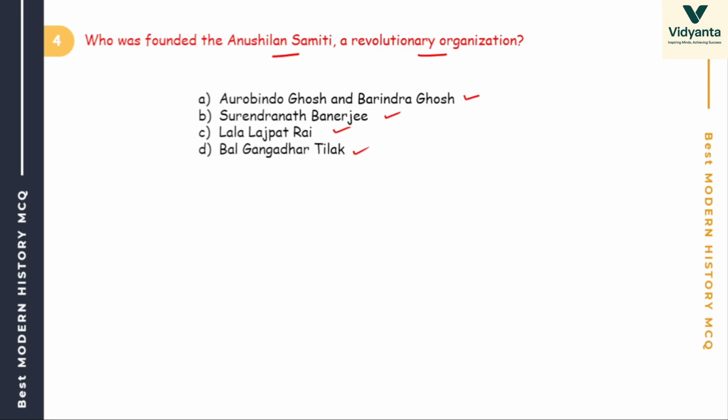These are all basic questions. Where was Anusilan Samiti formed? In Bengal. Bengal means Aurobindo Ghosh. The answer is Aurobindo Ghosh.